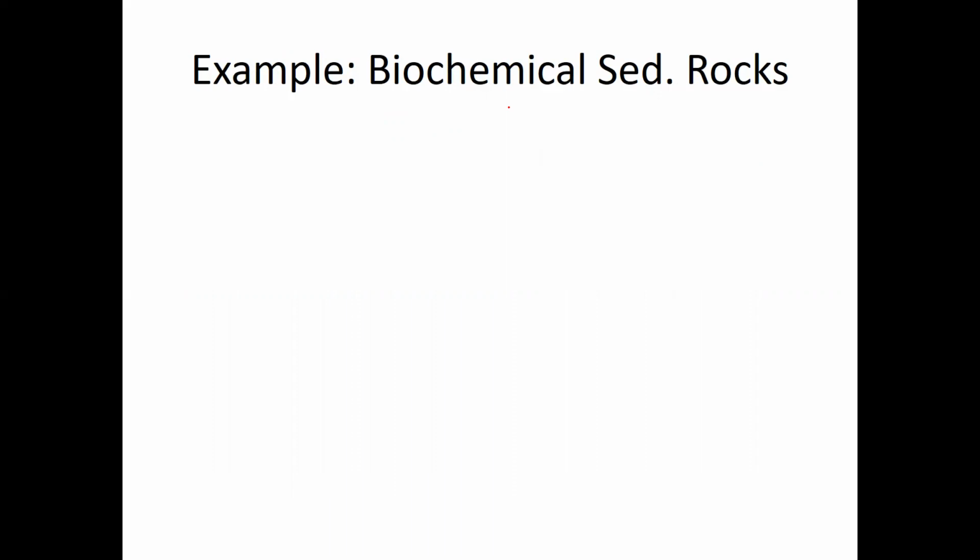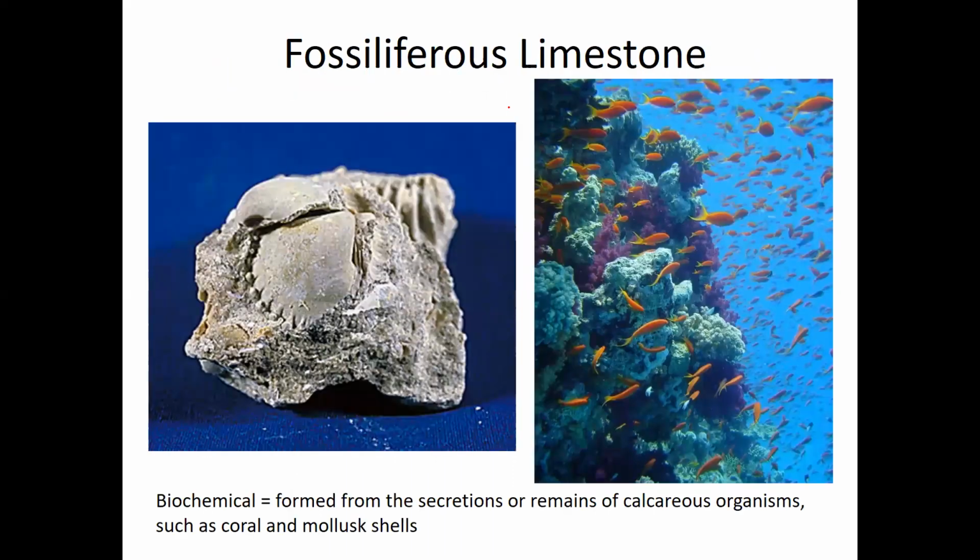And some examples of biochemical sedimentary rock. Well, fossiliferous limestone. So fossiliferous means fossil bearing. So this is limestone with fossils. And so limestone is made up of calcium carbonate, which is the material that clam shells, oyster shells, mussel shells, and coral are all made out of.